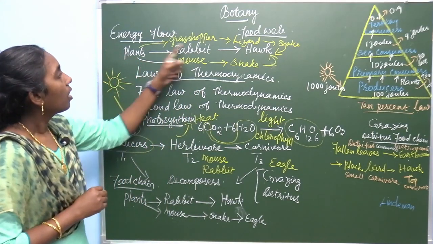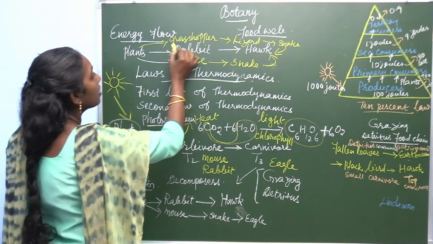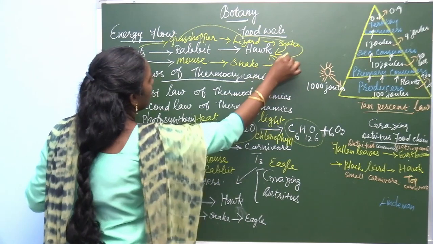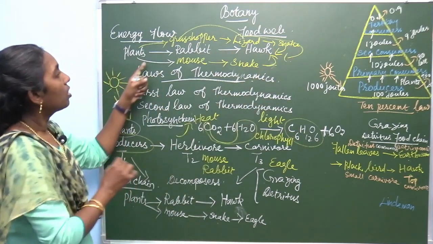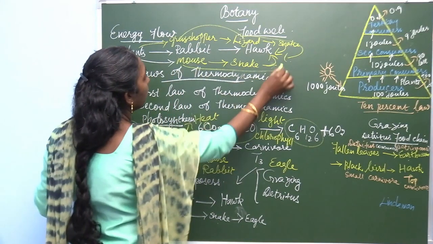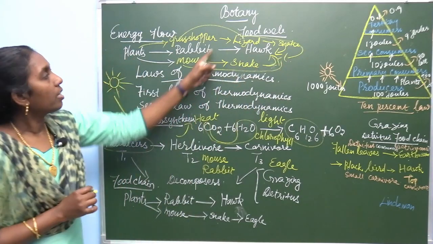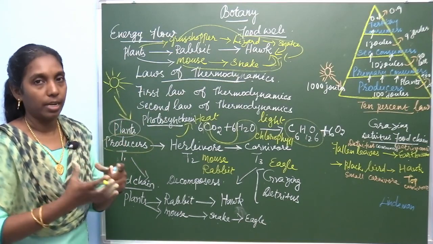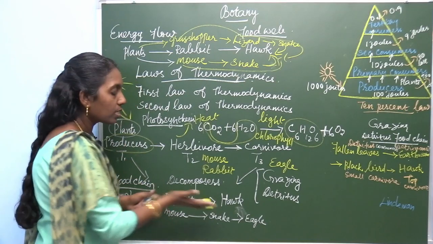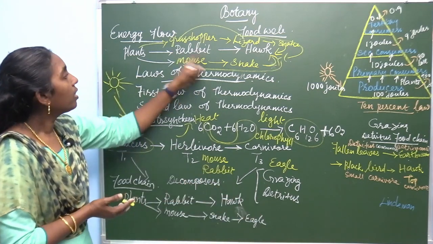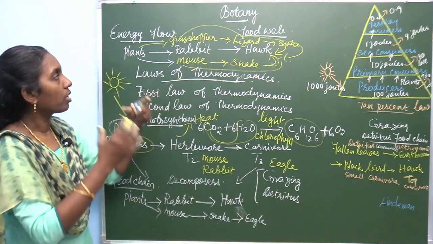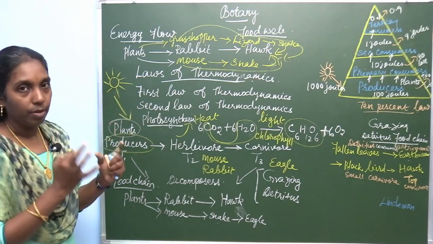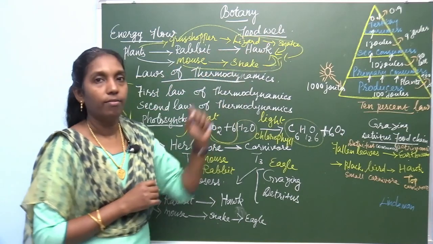Or this grasshopper is directly eaten by the hawk. Or this mouse is directly eaten by the hawk. So there is an interlink in this food chain. The food chain goes as a linear, but here there is an interlocking system. It forms a web, that is called a food web.